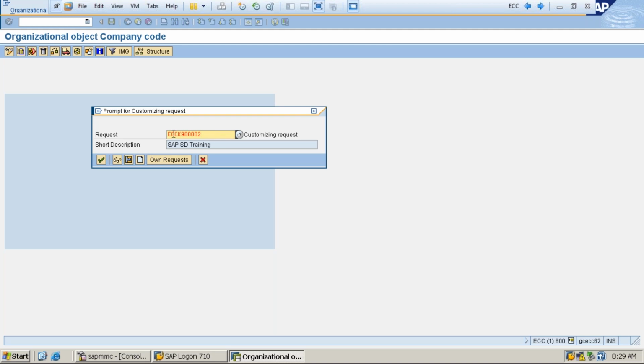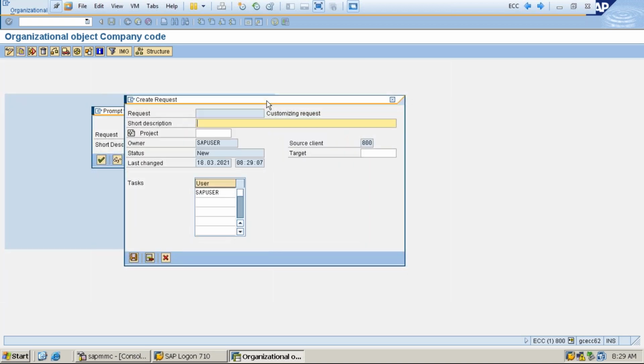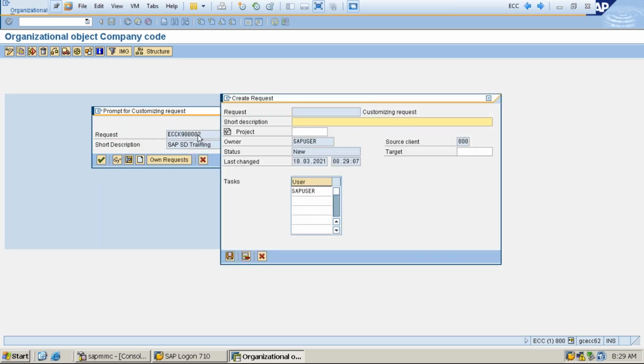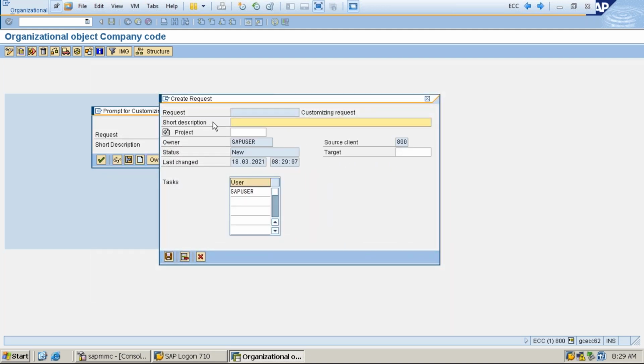Okay, so if I want to create a new transport request number, what I have to do, there is an option, create request. I just click on it. I think we discussed this yesterday, how to create new ones. The existing one is showing as 2. And if I am going to create a new one, it is asking me to enter the short description. Now I'm going to create a short description. What can we give?